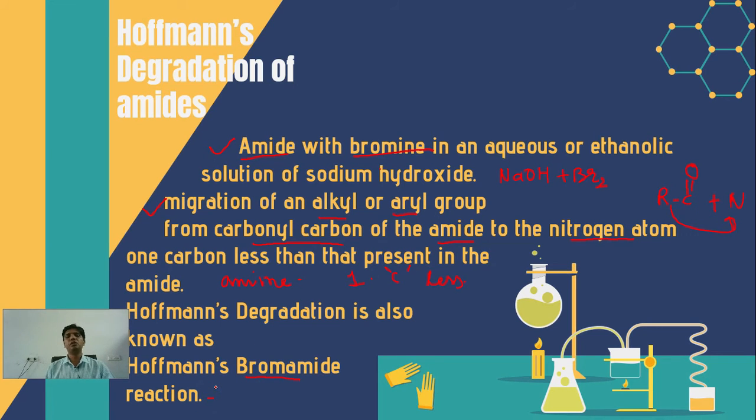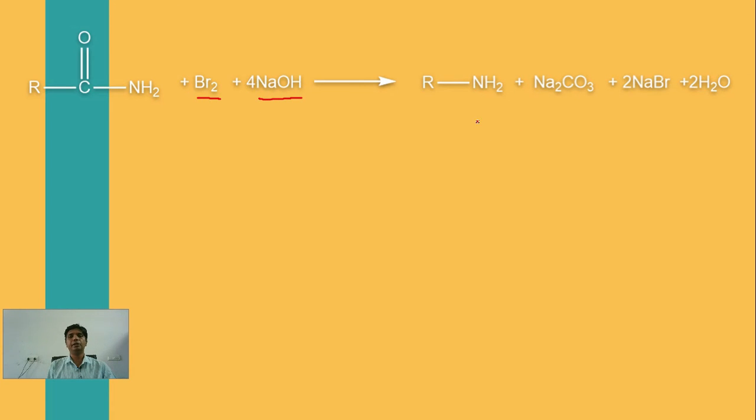Hofmann degradation is also known as the Hofmann bromamide reaction. Let us look at the reaction. Here, the amide RCONH2 is reacted with Br2 and NaOH, and it gives an amine, with sodium carbonate, sodium bromide and water as byproducts.